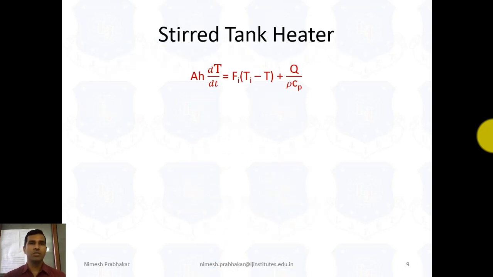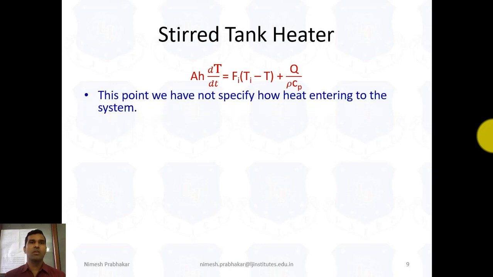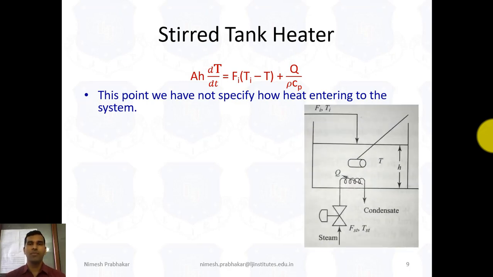Now at this point we have not specified how heat enters the system. Simply, we consider this a heat supply. Now here we consider heat entering by one valve. That means here we give steam to heat this water, that means to increase the temperature of this water.